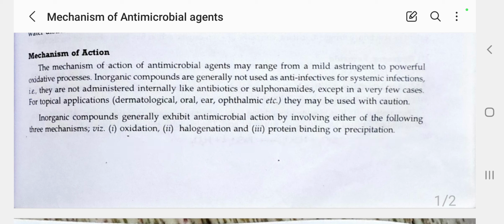So to conclude, most inorganic compounds are mainly used for topical purposes, not to be administered internally. Now let's see the oxidation mechanism.